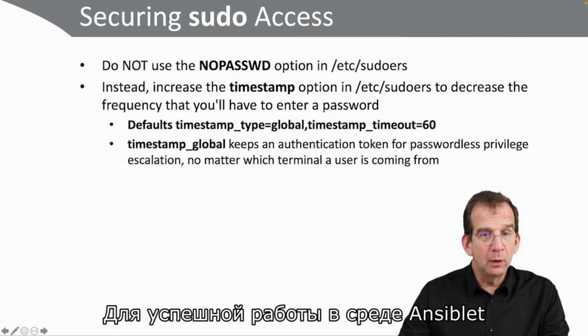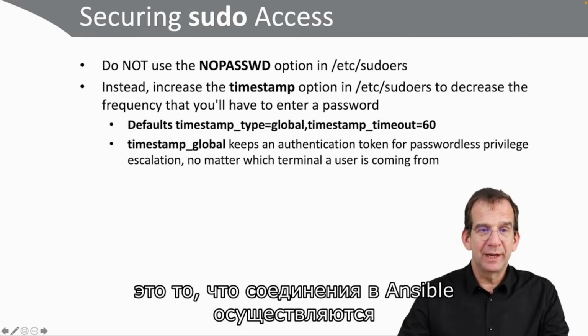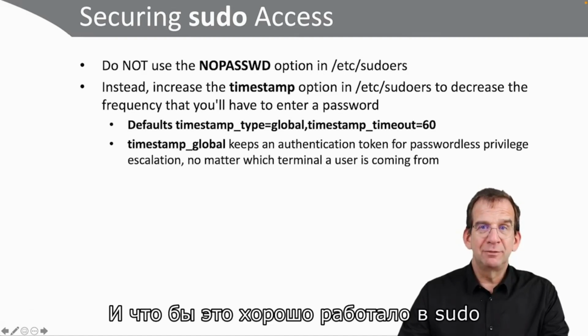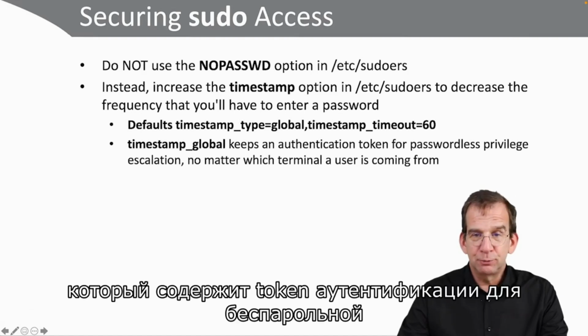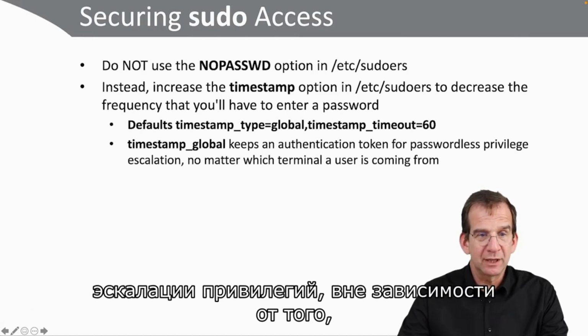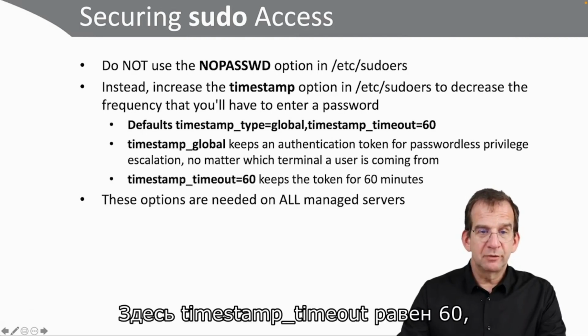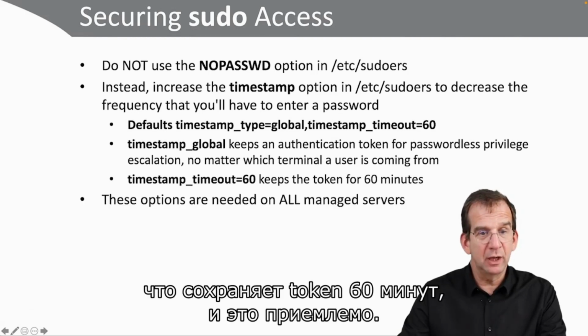In order to work successfully in an Ansible environment, there is one thing to consider. And that is that Ansible connections are coming in from remote machines. And in order to have that working well in sudo, you also need timestamp_type global, which keeps an authentication token for passwordless privilege escalation no matter which terminal the user is coming from. So the timestamp_timeout is 60, which keeps the token for 60 minutes, which is doable.